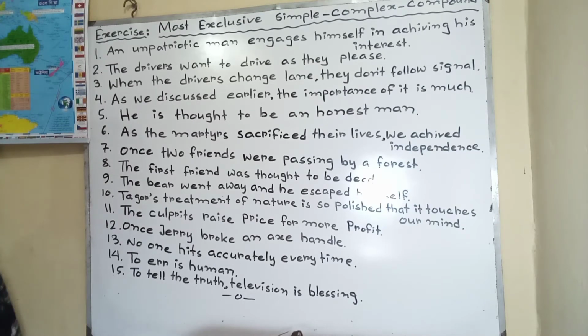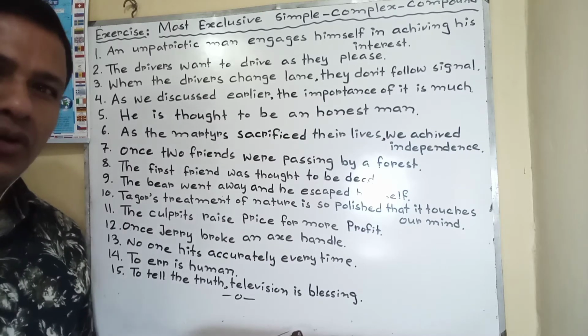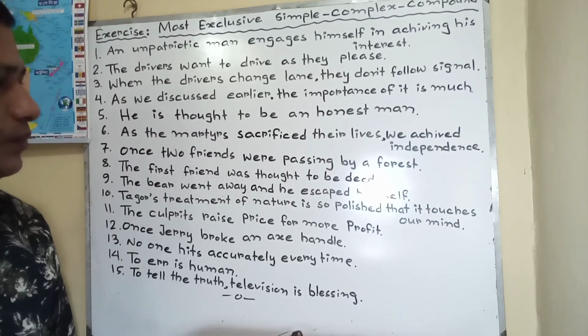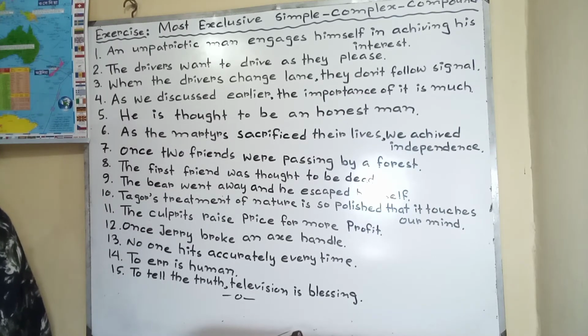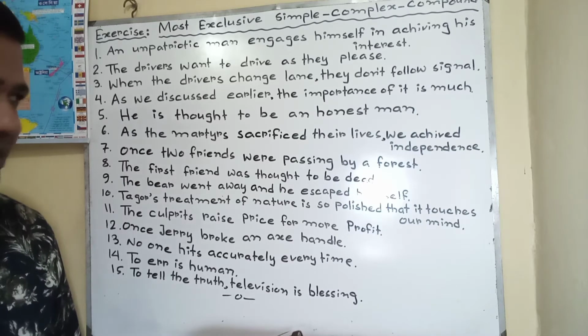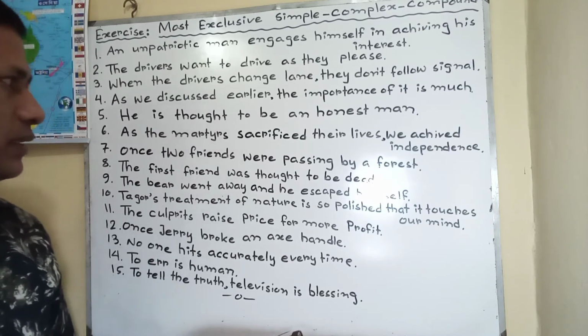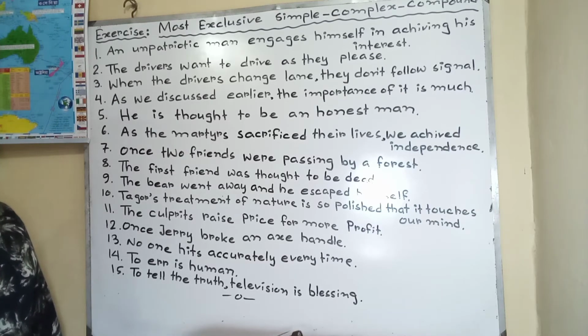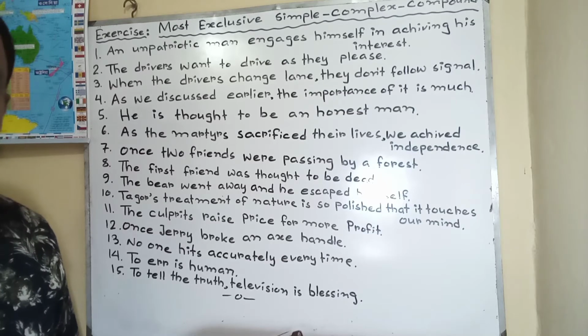6. As the martyrs sacrificed their lives, we achieved independence. The sentence is given in complex. We are changing it into simple at first, then compound. We achieved independence for the sacrifice of the lives of the martyrs. Compound: the martyrs sacrificed their lives and so we achieved independence.